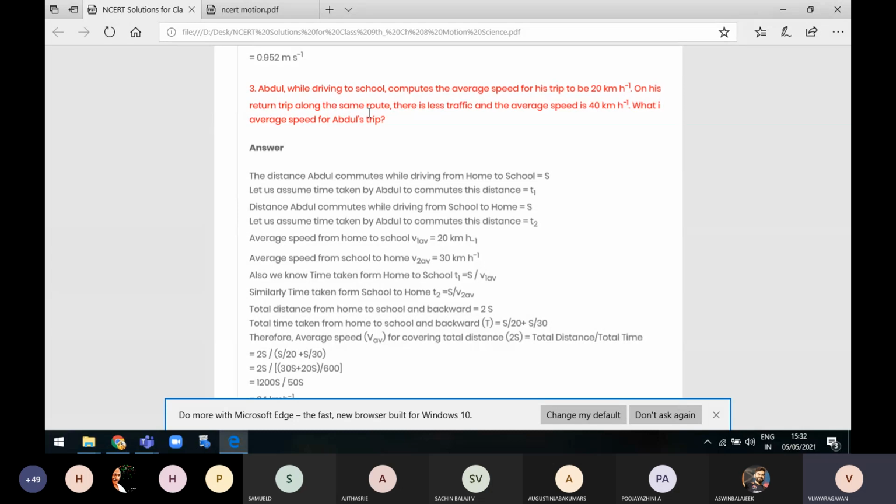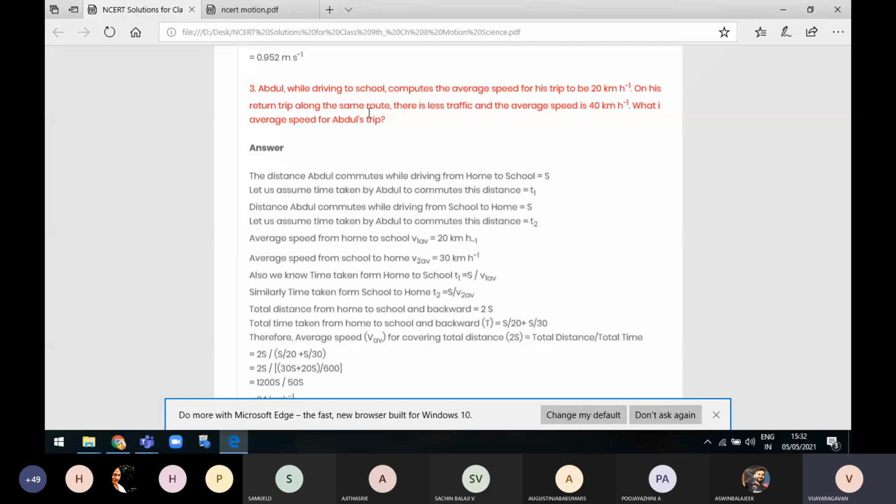Here, the total distance traveled by Abdul is equal to 2s, divided by the total time, which is s by 20 plus s by 30, because we are adding T1 and T2. We got the values of T1 and T2 there, and we are substituting the values here.